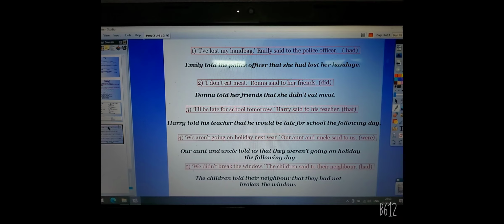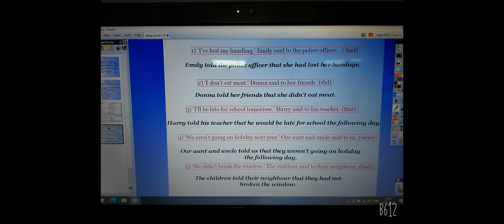Let's complete number four. "We are going on a holiday next year," our aunt and uncle said to us. Said to is changed into told. So our aunt and uncle told us that we are going to join with that because it's a statement, as we said, that they weren't going on holiday the following year, as next year is changed into the following year. Okay,